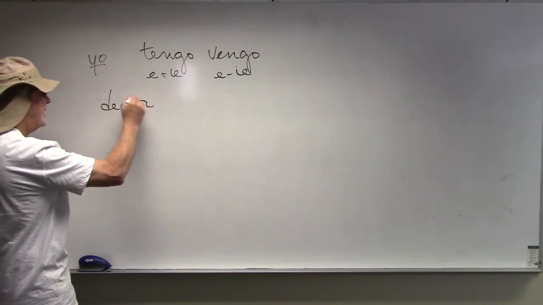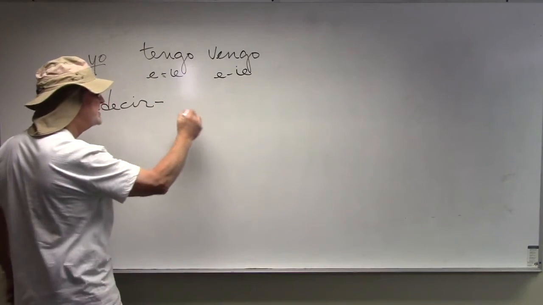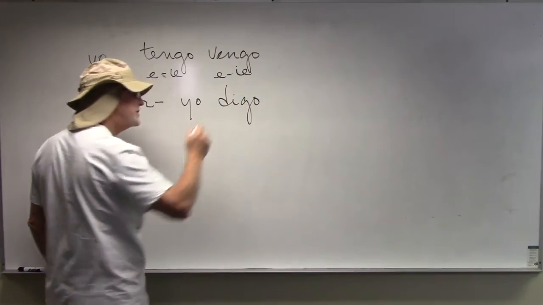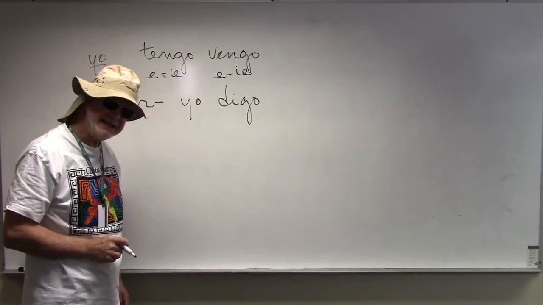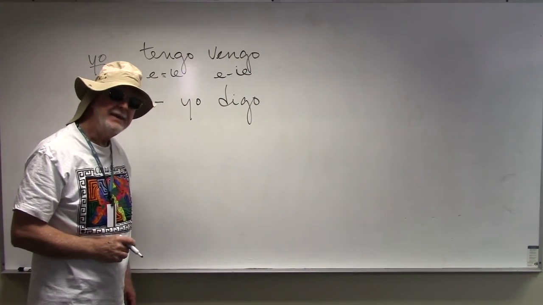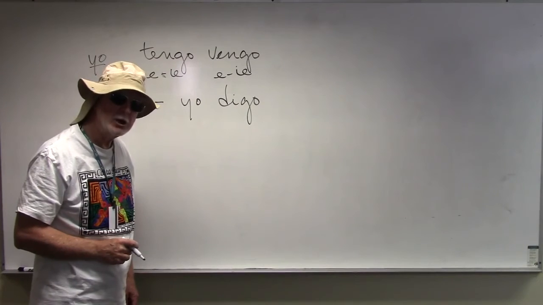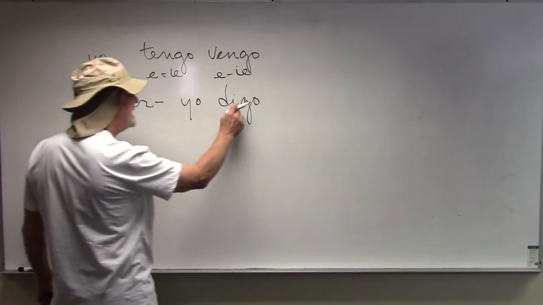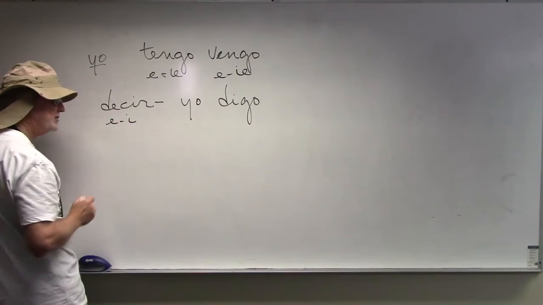Decir. That's the model that they give you at the top of the page. The first person singular is yo. What is it? Digo. And of course these are also found in the back of the text in the appendices, A12, A13, A14. You can look these verbs up and we've talked about that in class. So, yo digo, okay? This happens to be an E to I change verb.